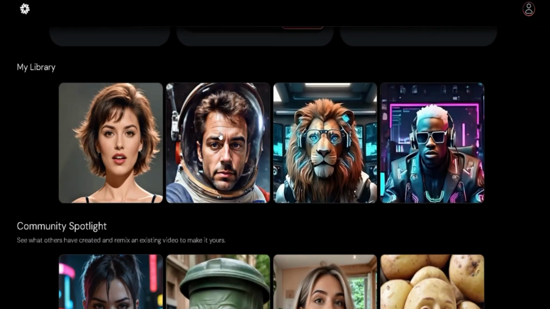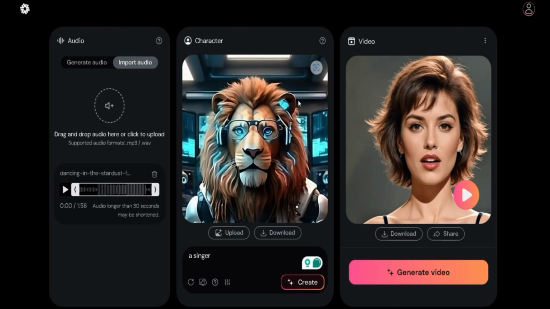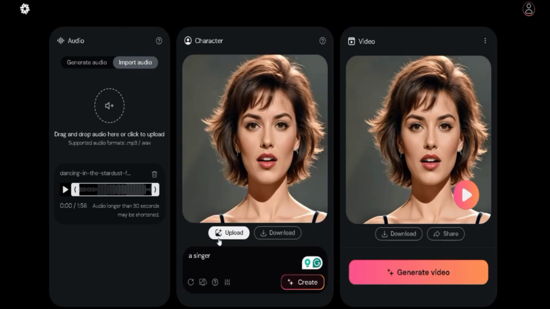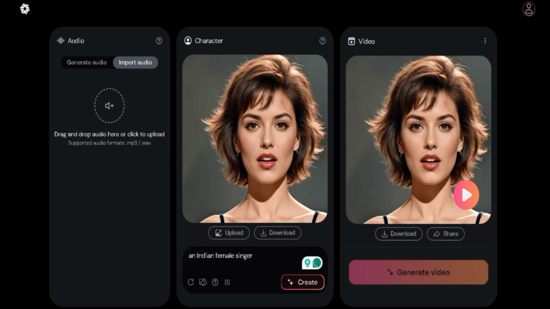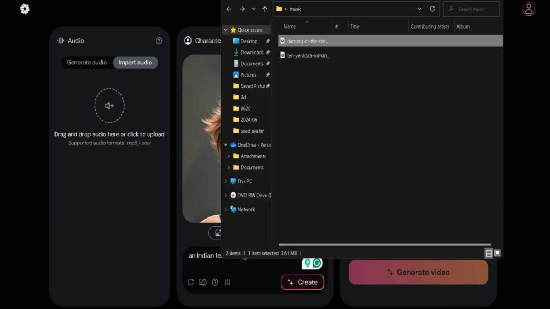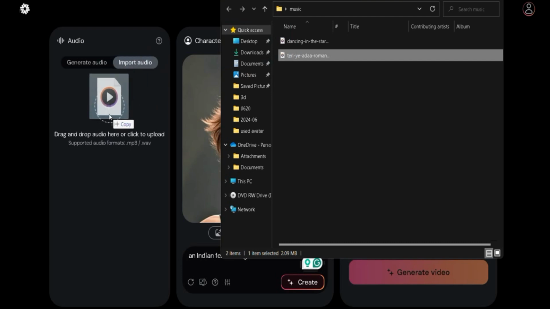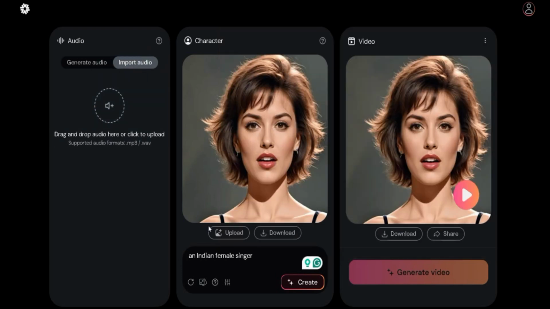Another cool feature that we are going to look at is that the first song is in English, but we are going to change it to a different language by changing the song and the prompt I use to generate the image. So in this section, I'm going to type in a different prompt to generate a different image. For instance, I'm going to type in an Indian female singer, so that you'll be able to generate a different image with a different song to test the lip syncing in a different language. So I'm going to my music and I'll drag and drop the music.